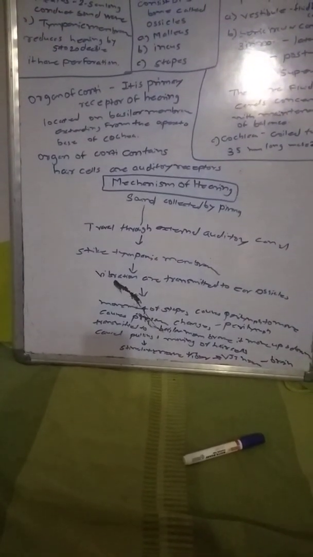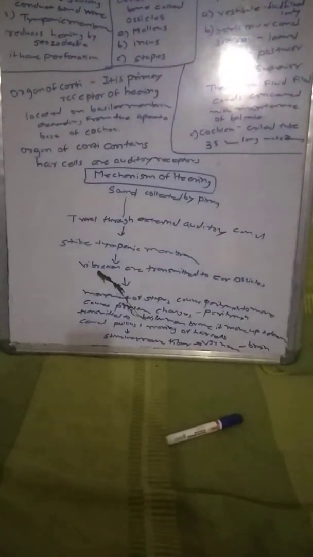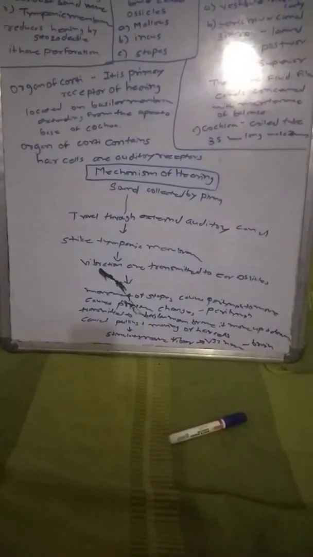Vibrations are transmitted to the ear ossicles, which are present in the middle ear. Then from the ear ossicles, movement of the stapes occurs. The stapes is the last bone of the middle ear and causes the perilymph to move. The perilymph is present in the inner ear.